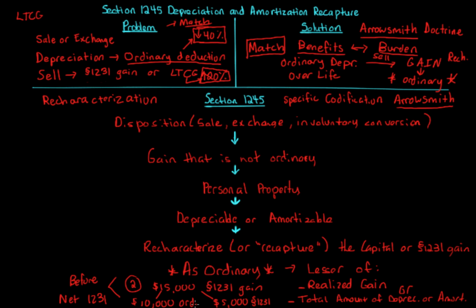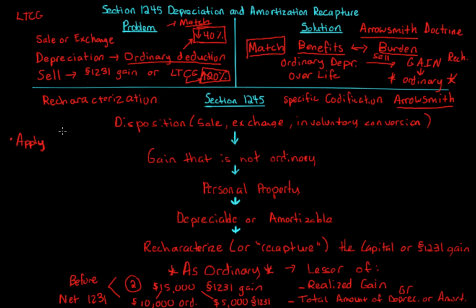So we actually have to do this 1245 recapture before we do the 1231 netting. Okay? So it's important to understand that. We apply section 1245 before we apply section 1231. Now we have to characterize as 1231 first, but I'm talking about the netting.